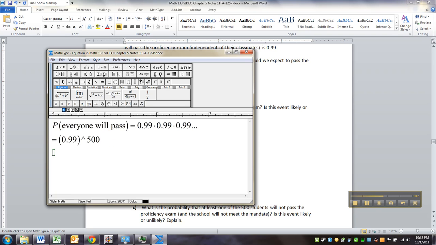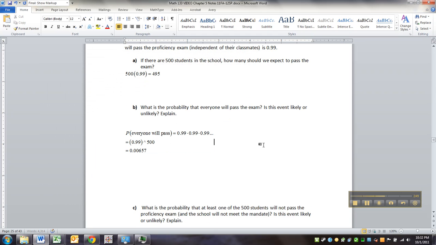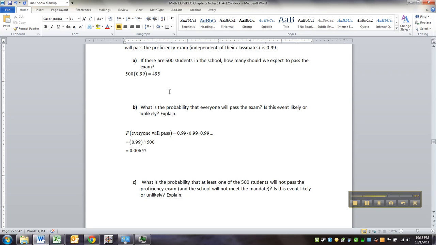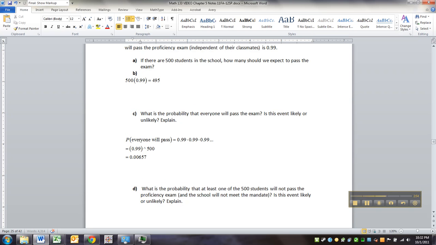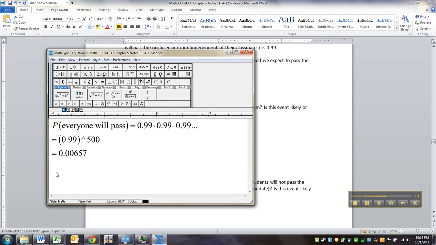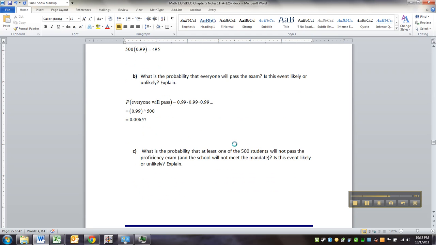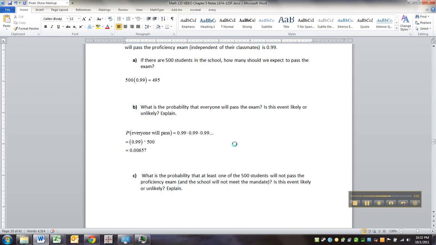Now check that out. You have a 99% chance for any one person. You expect 495 students to do well, which of course no school actually has 99% competency, but bear with me here. So if that's the case, 0.99 times 0.99 times 0.99, 500 times, means you only have a 0.6% chance of your school actually passing these proficiency exams, because everybody has to pass. No student, no child can be left behind.